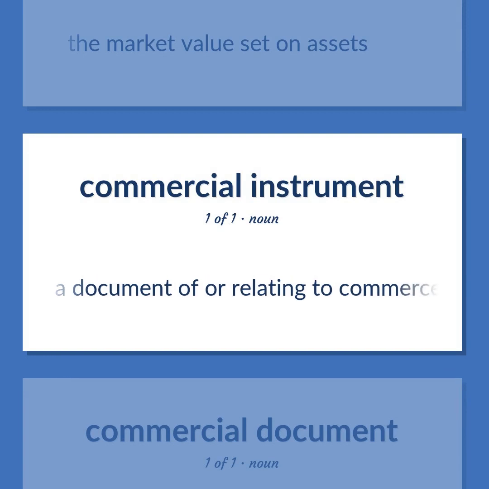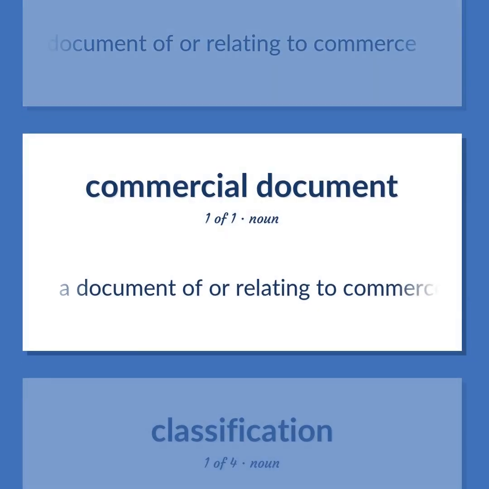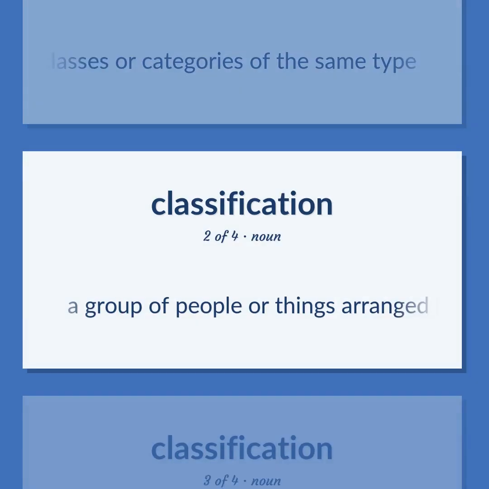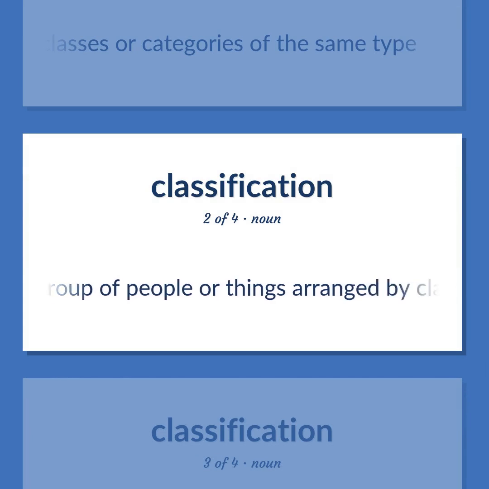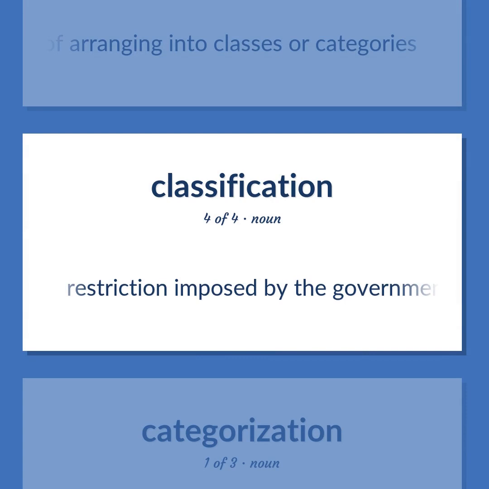A document of or relating to commerce. The act of distributing things into classes or categories of the same type. A group of people or things arranged by class or category. The basic cognitive process of arranging into classes or categories. Restriction imposed by the government on documents or weapons that are available only to certain authorized people.